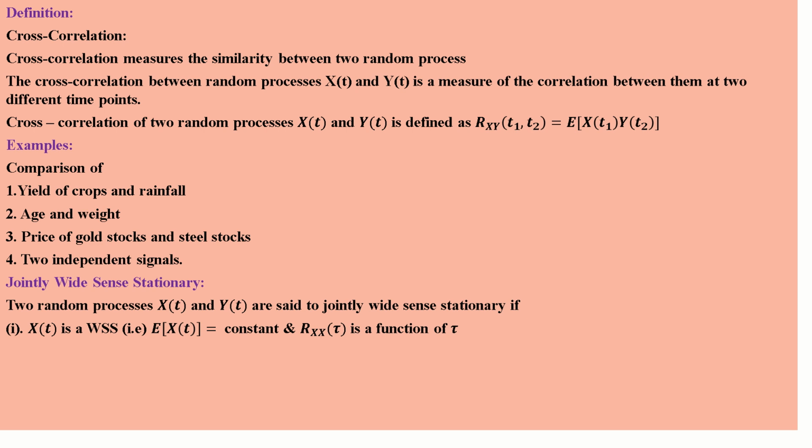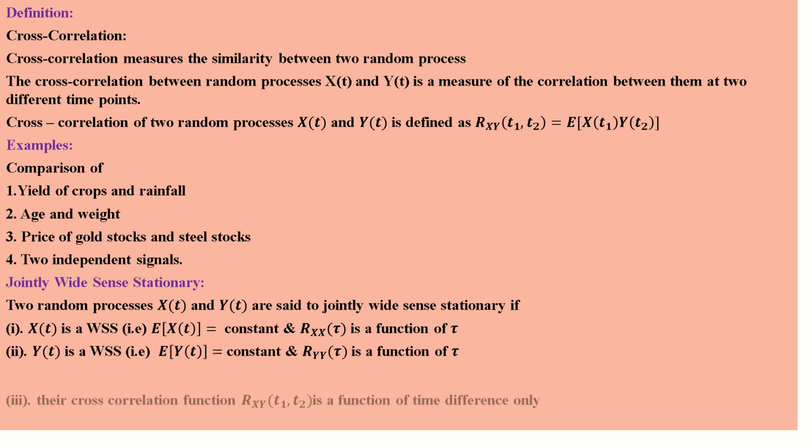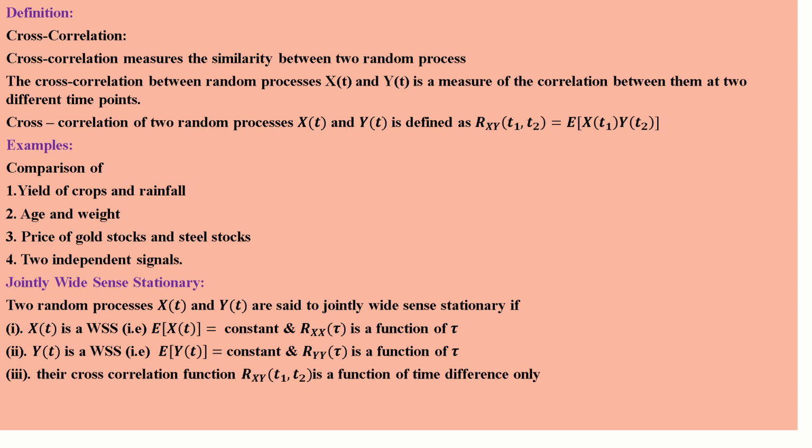That is, x(t) is a WSS. Similarly, y(t) is also a WSS. That means the expected value of y(t) is a constant and R_yy(tau) is a function of tau. And the third one, the cross correlation R_xy(t1, t2) is a function of the time difference. That is, R_xy(tau) is a function of tau.